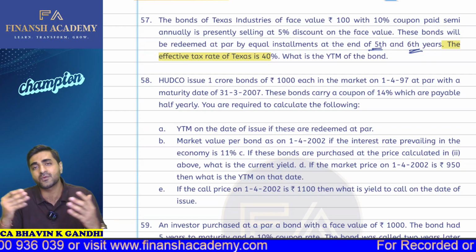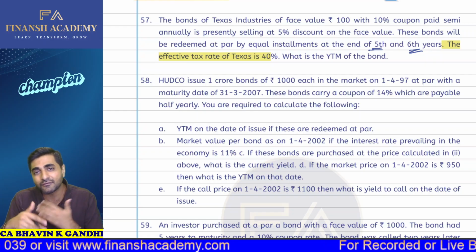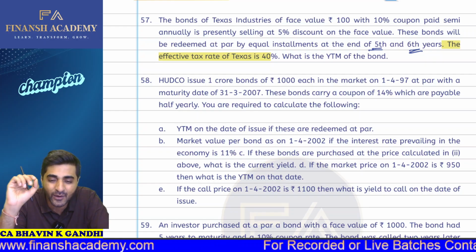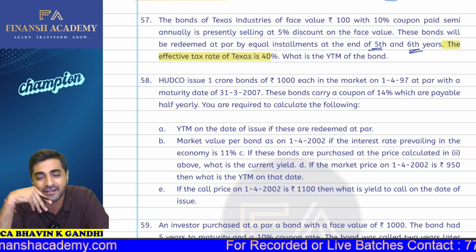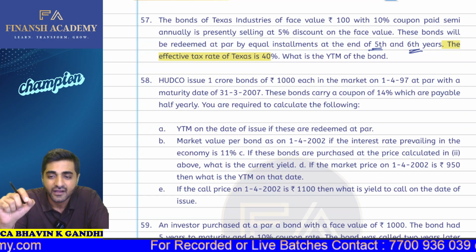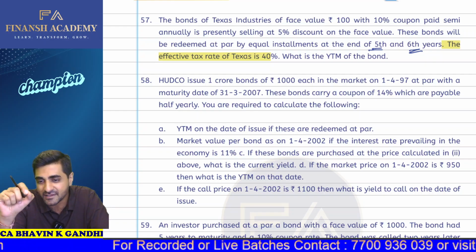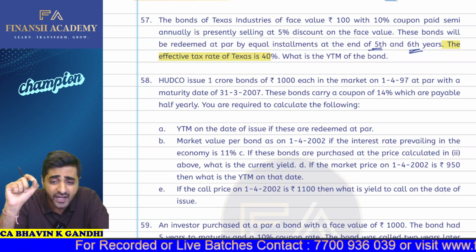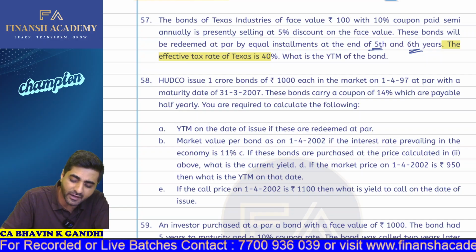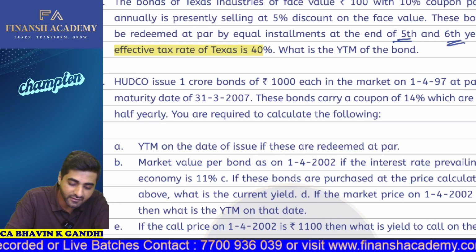Now this first part is very easy because we don't have to do any calculations here. What is the YTM on the date of the issue? So we are required to calculate the YTM. How will we calculate the YTM, beta? It's very simple. We have your coupon rate of 14%, and the bonds are issued at par. It's mentioned here that it's issued at par. The redemption happens at par, right?